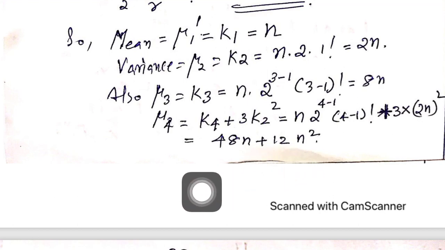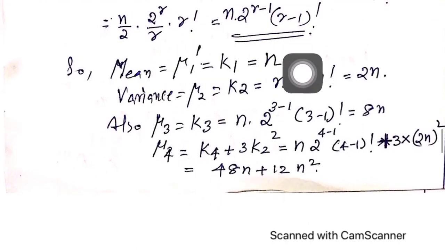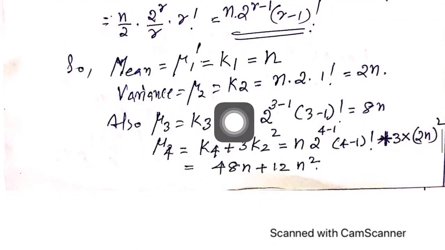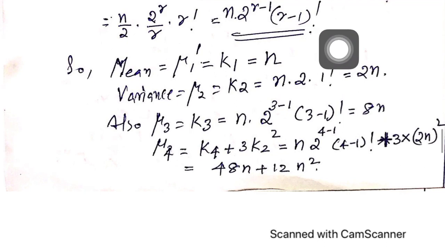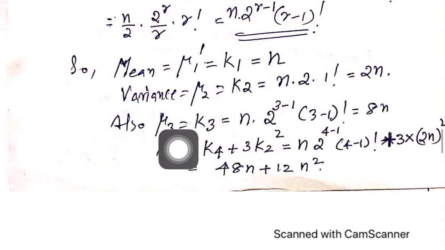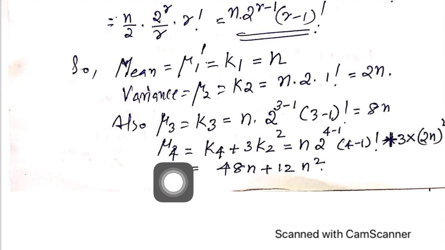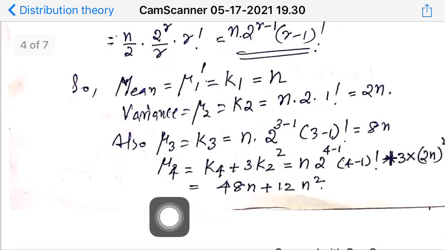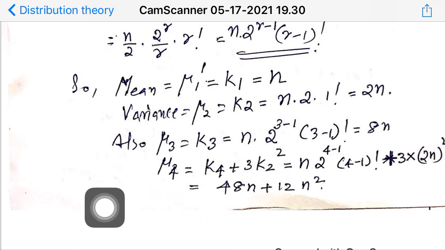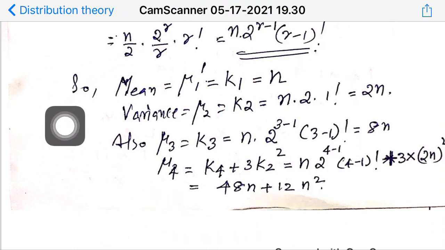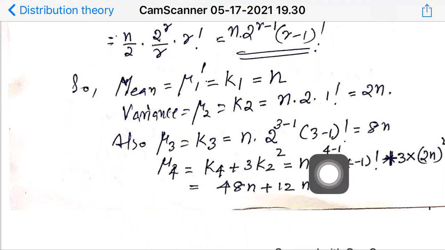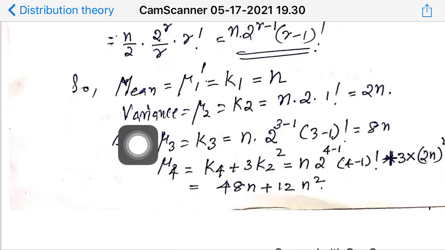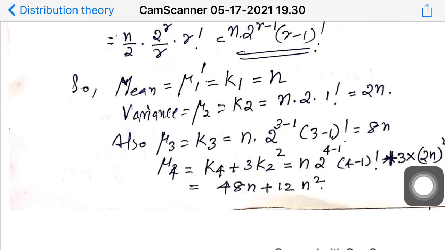Okay, so the first four moments: mu 1 is always 1. Then mu 2, mu 3 and mu 4 can be obtained like this. And again I say that you require some idea of cumulants for finding these four moments.